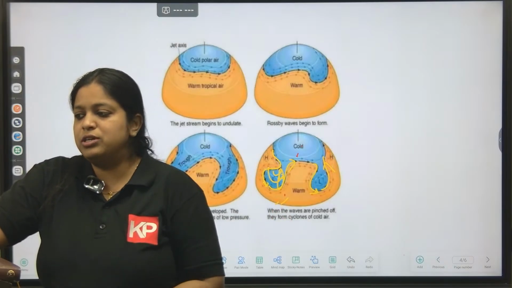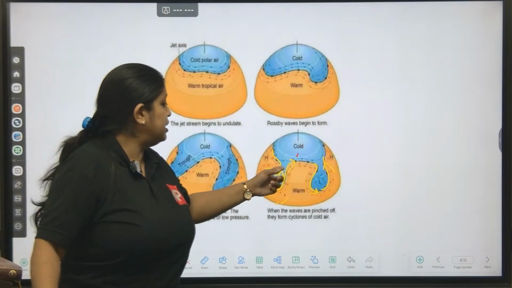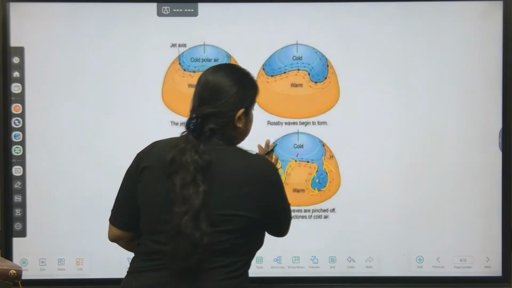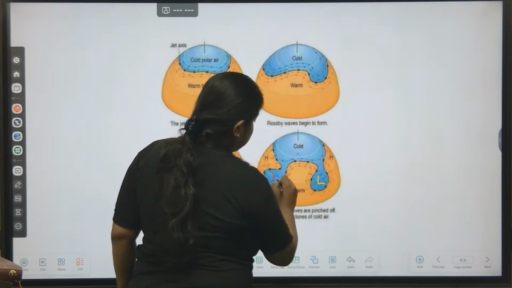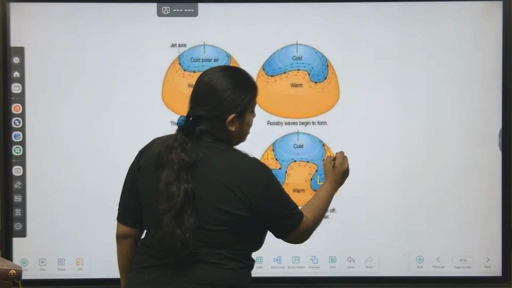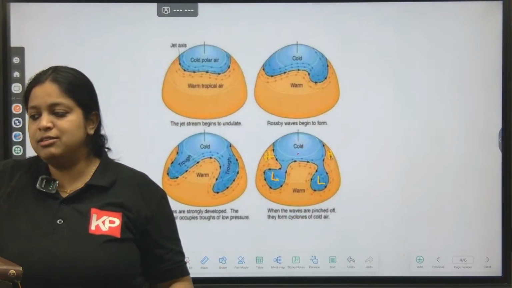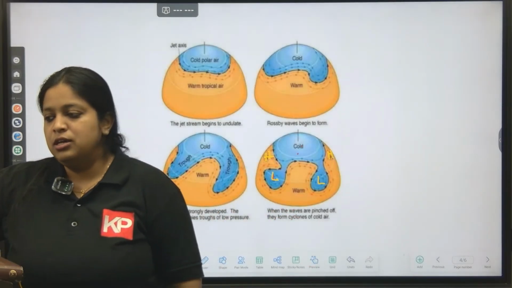Towards the pole, we call it a ridge. Towards the equatorial region, these are the troughs. The troughs are low pressure zones. Remember, we have discussed all these things already in the class. The troughs are the low pressure zones and the ridges are the high pressure zones. These meandering jet streams are called Rossby waves.